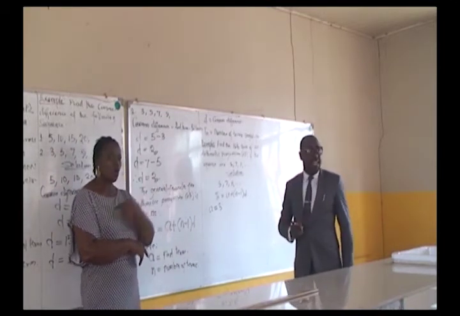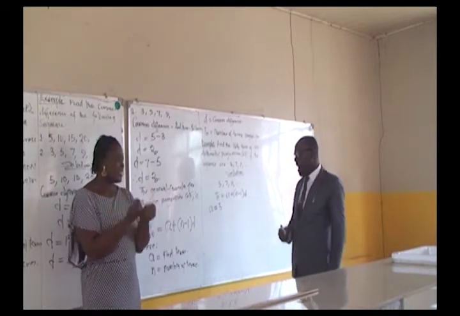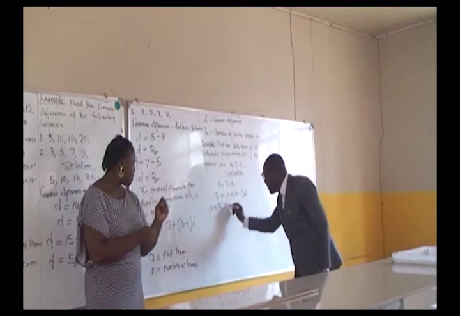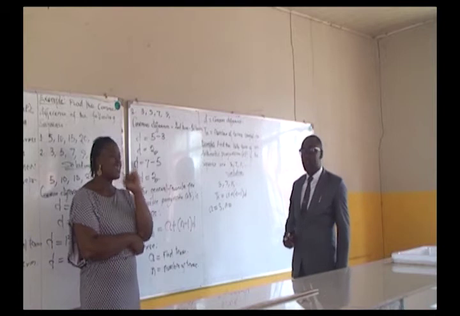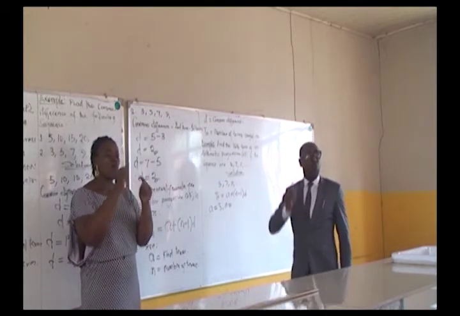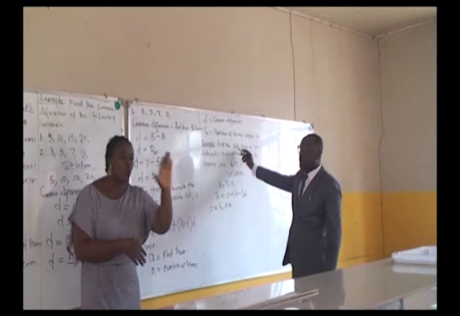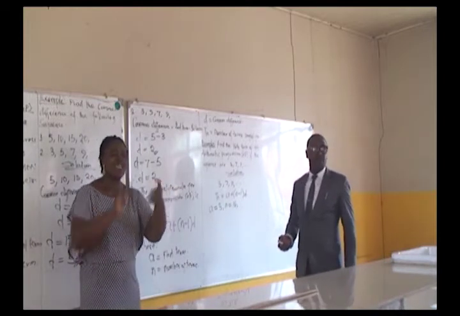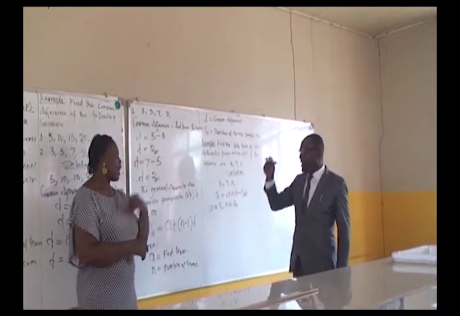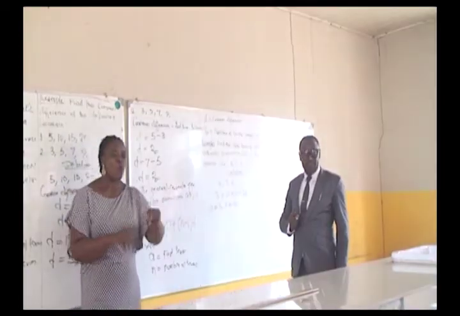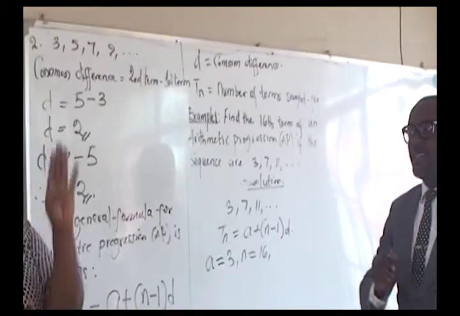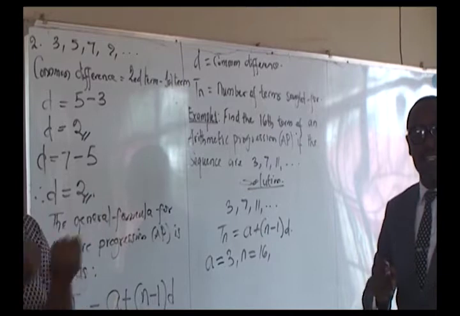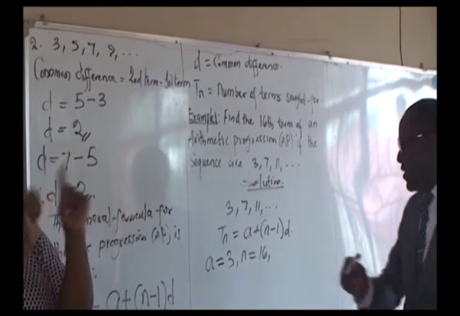We also define the next term, N. And what is our N? It is the number of terms. N is equal to the term that you are looking for, which is the 16th term from the question. And we have said that the common difference is found by the formula: the second term minus the first term, or the third term minus the second term. So we do that.